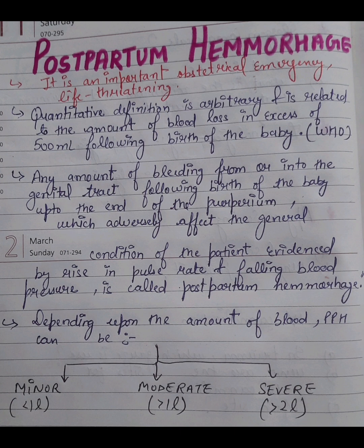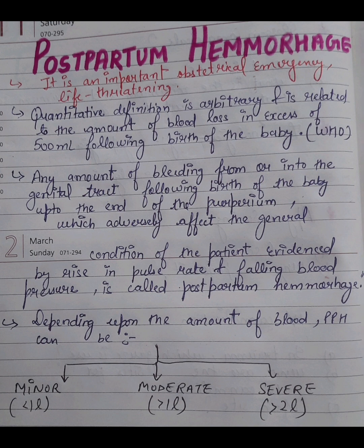So it depends, as I mentioned, upon the amount of blood loss. Now PPH can be minor, moderate or severe. Minor is if the amount of blood loss is below 1 liter. If there is excess of 1 liter blood loss, then it is moderate.